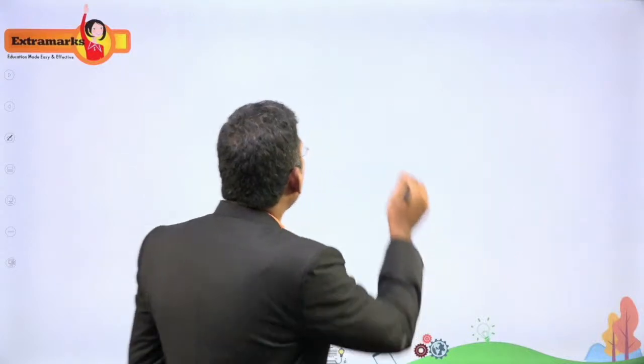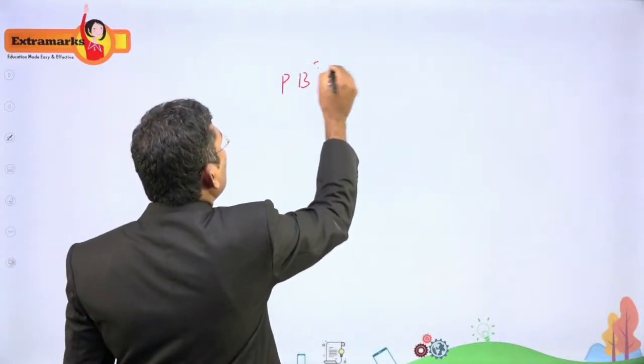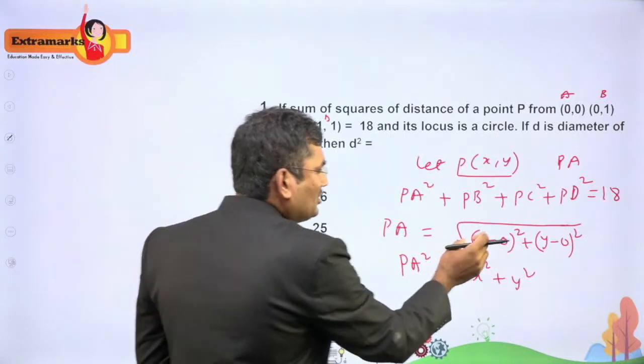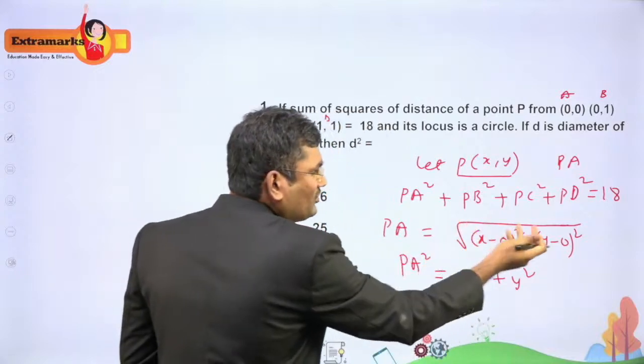Now similarly we will find PB square. It is the distance between P and B, and when we apply the square, the square root gets cancelled out.